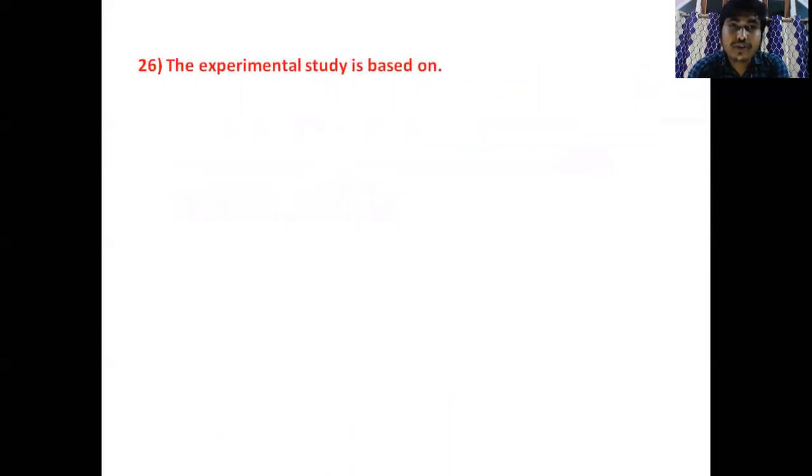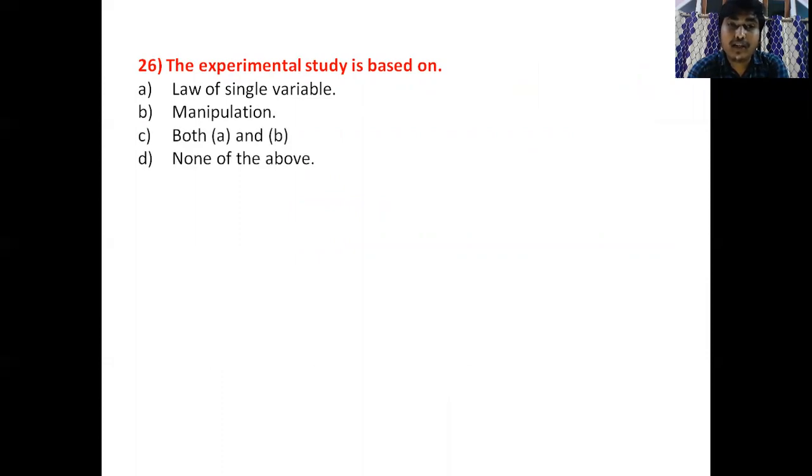So the next question is: the experimental study is based on, see, the option is given, law of single variable. Yes, this is also correct. Experimental study is based on law of single variable and manipulation. So option C will be the correct answer, both A and B.